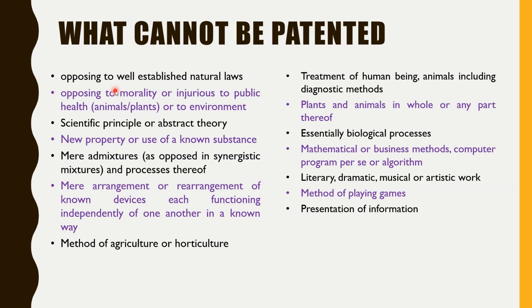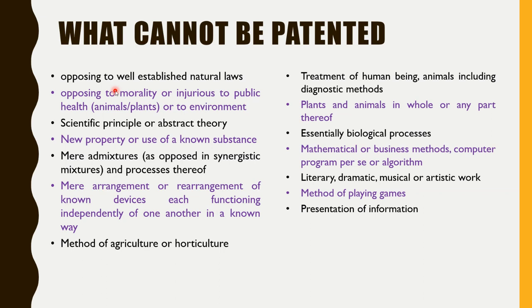So there is some specific pattern, right? That type of pattern or technique by which they can get more crops or more output. By this type of process they are getting more products, right? But this type of technique cannot be patented.